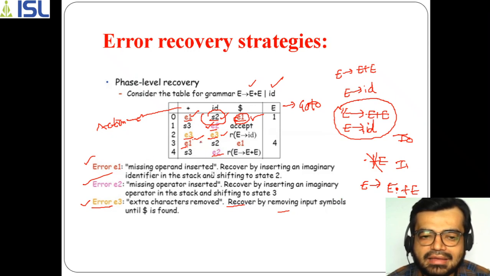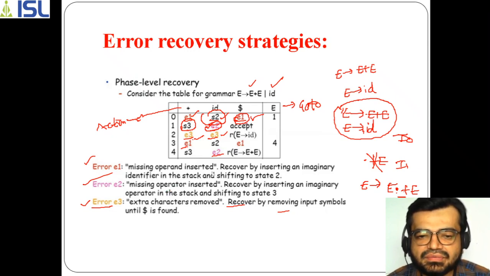So here it takes an imaginary operator, and we perform the shift operation to the third state. That's why we have taken s3 here. And we are making this part e2, because that is in the second category. So in this way we have taken it for the next state.